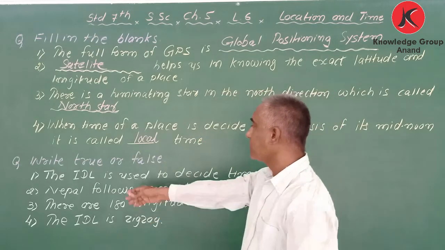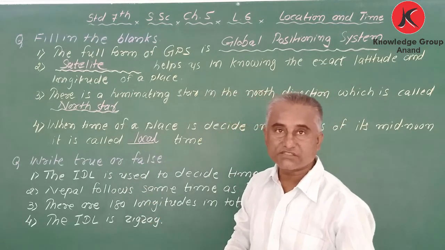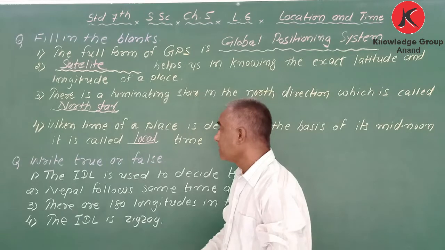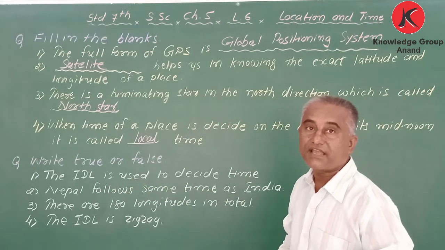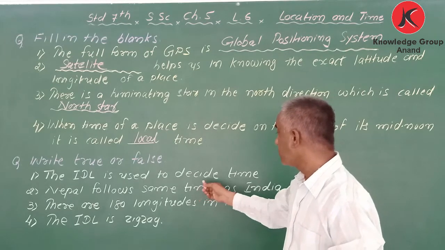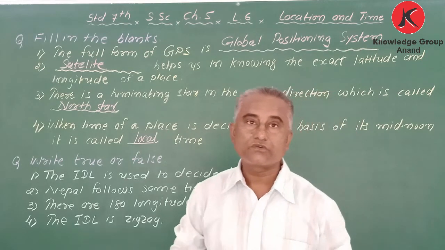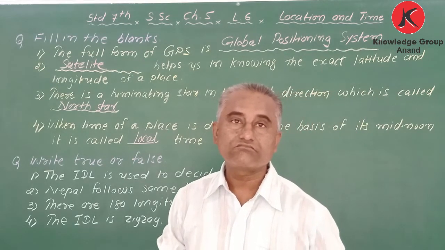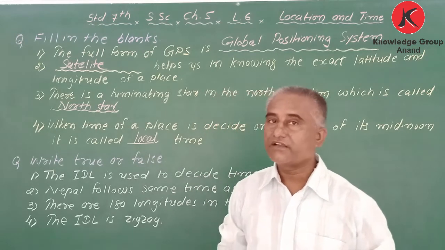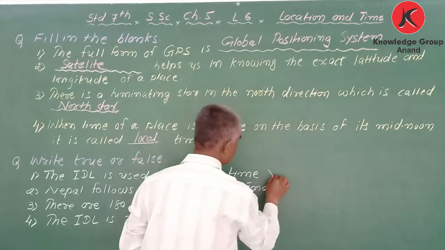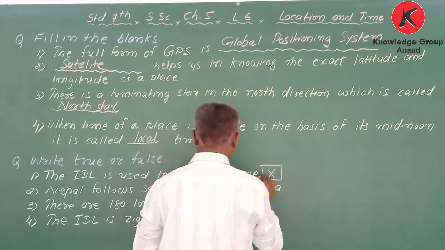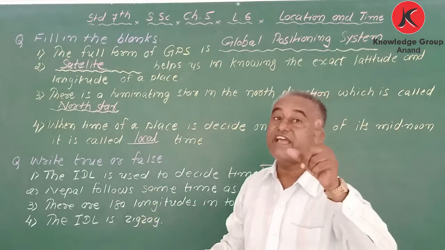Next exercise, write true or false. Got it? The ideal is used to decide time. Correct? Sorry, it is not correct. It is wrong. Why? Ideal, not ideal.